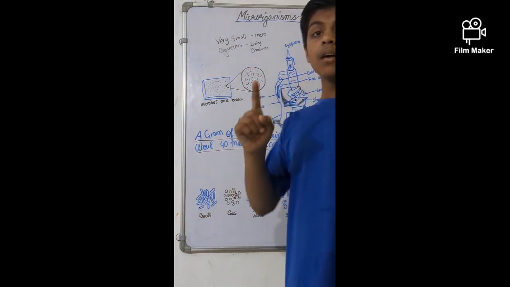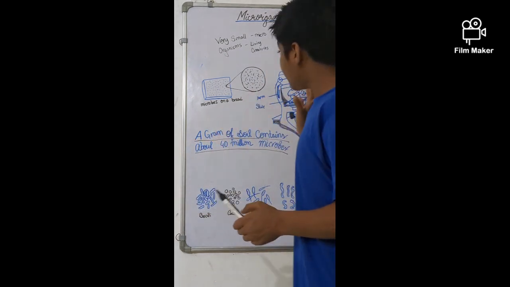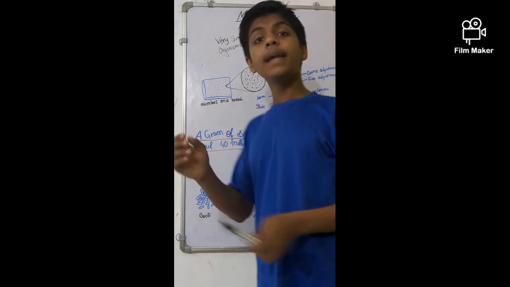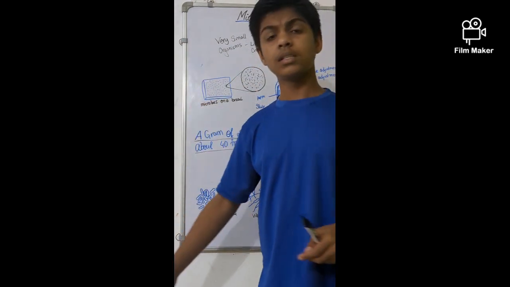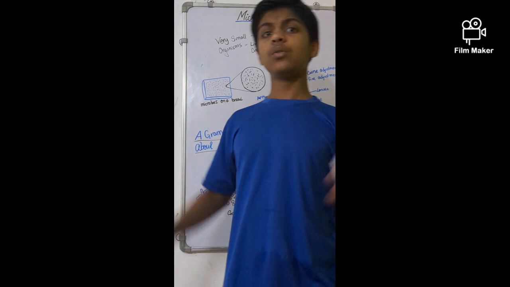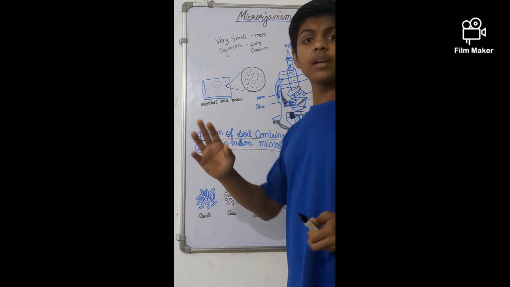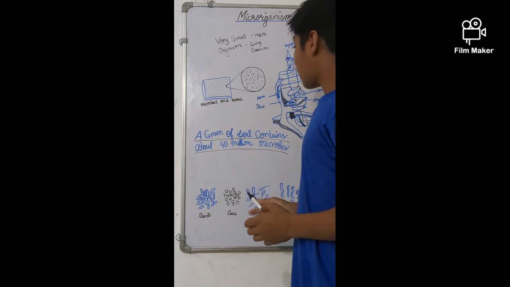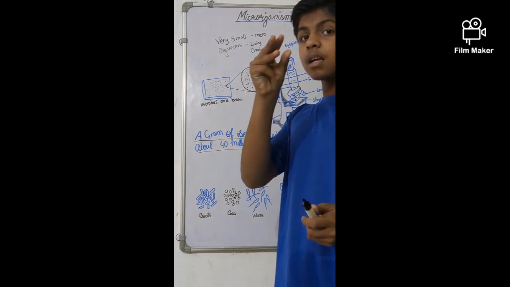We cannot see any microorganisms without an instrument. They are present everywhere, floating in the air, in the waters, from ice cold regions to hot deserts.